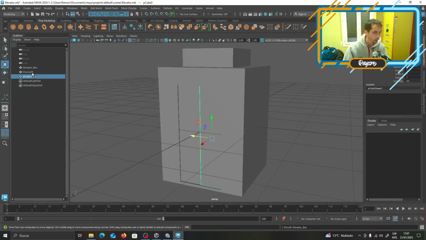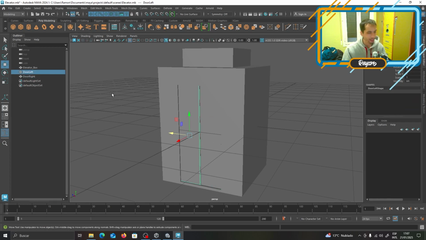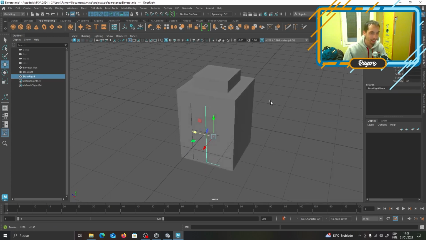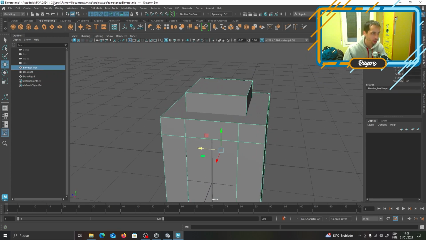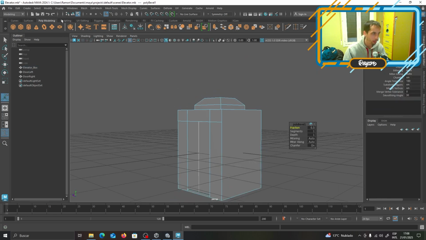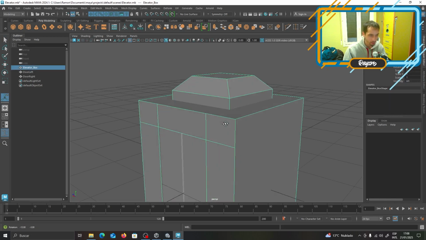And that's door left and door right. Depends on how you look at it. If you're inside, this is the door left and this is the door right. It doesn't matter how you look at it. I'm looking at it from the front. Okay, let's bevel this page as well. I think we need to bevel this page. Yeah, perfect beveling. That was a great improvement for the elevator. And maybe bevel the elevator itself.